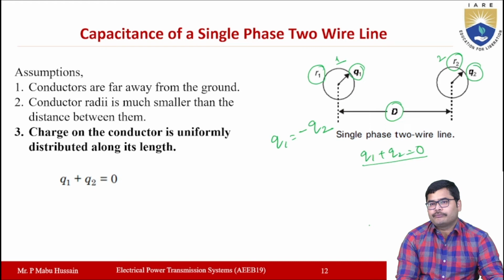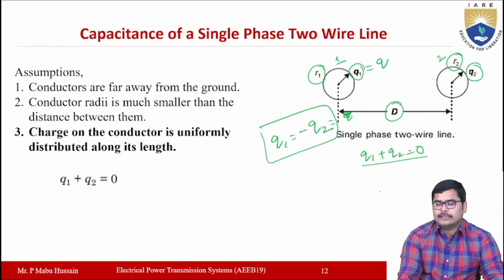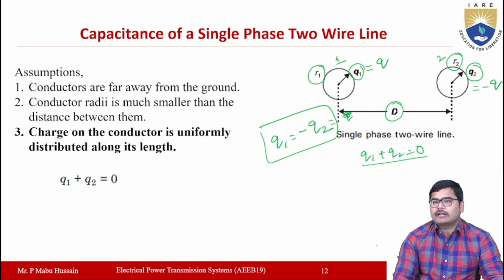Suppose Q1 has a charge Q, then Q2 will have a charge minus Q. Why? Because one conductor is the forward conductor and the other is the reverse conductor.